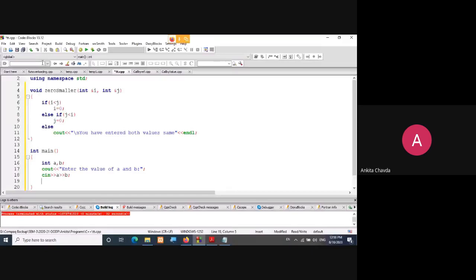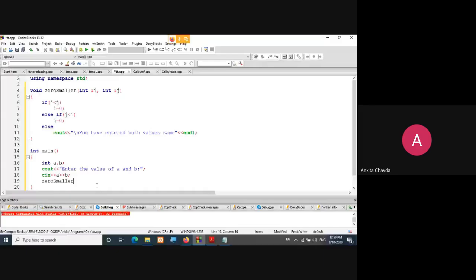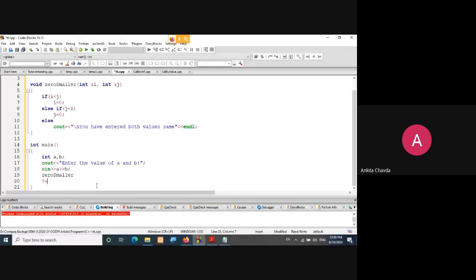This function is not returning anything, so I can directly call it from here. If a function is returning something, then I call it from cout. So here directly smaller(a, b).